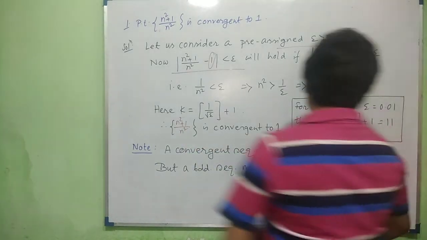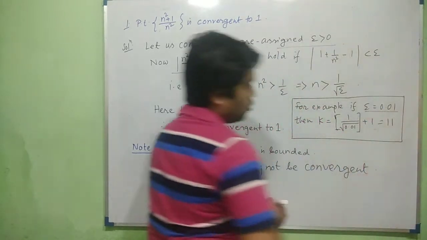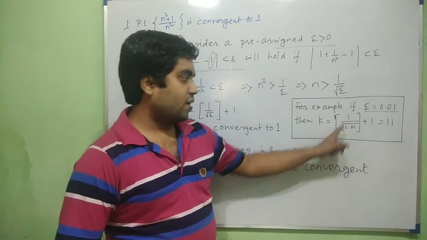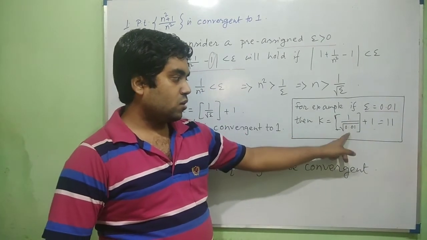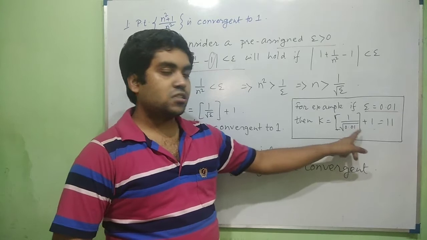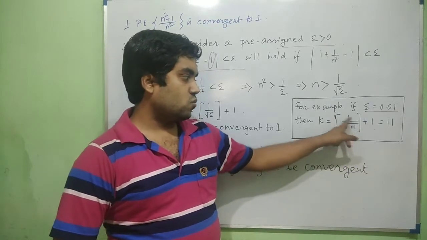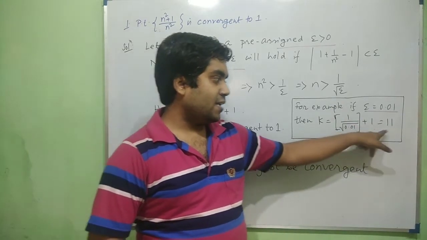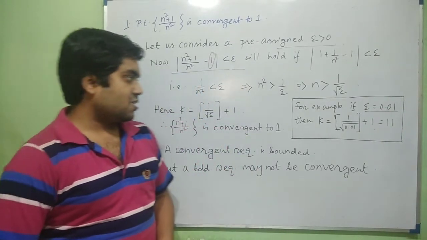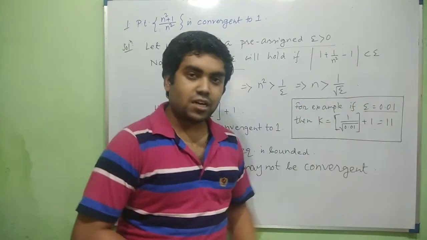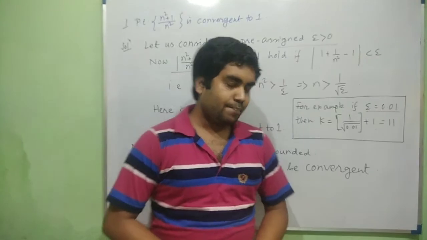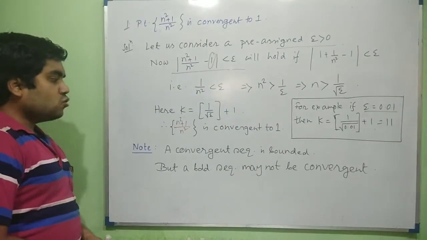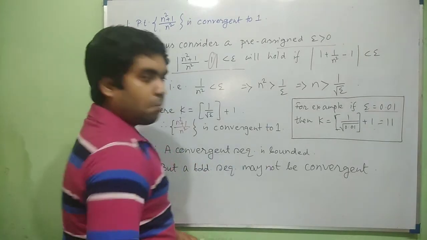For example, if we consider the value of epsilon as 0.01, then the value of k will be 1 by root epsilon plus 1. Root of 0.01 is 0.1, so 1 by root epsilon is 10, and 10 plus 1 means 11. This is the value of k for this particular epsilon, and we can find the values of k in such a way. And there is a note that a convergent sequence is bounded.